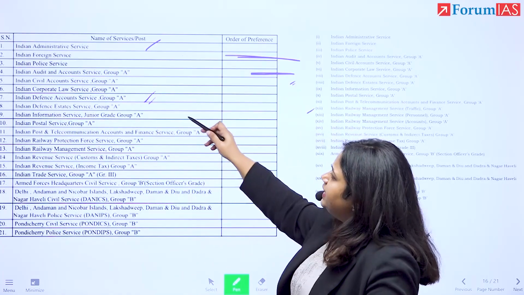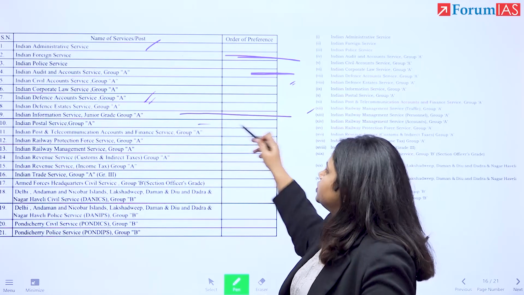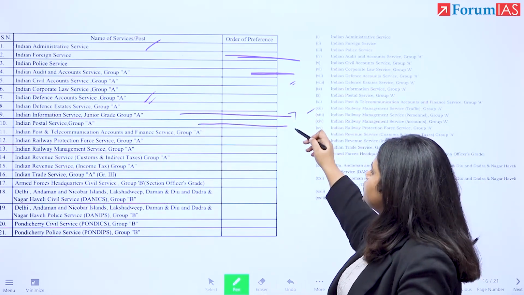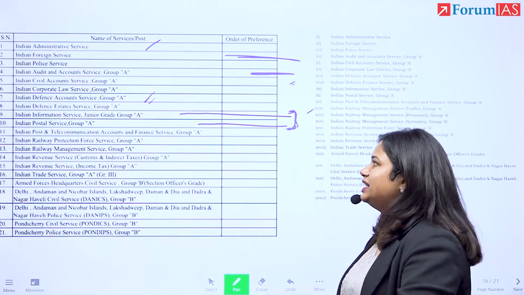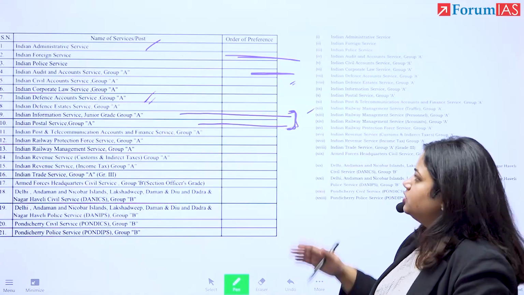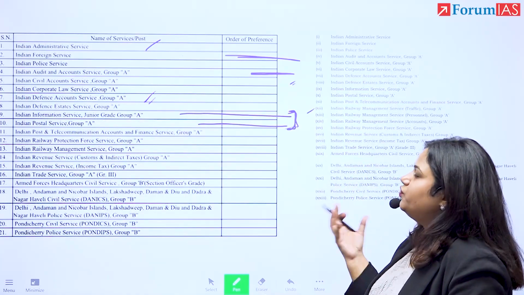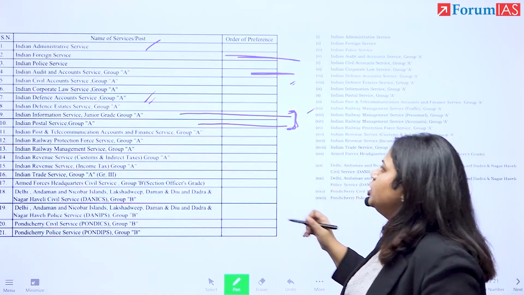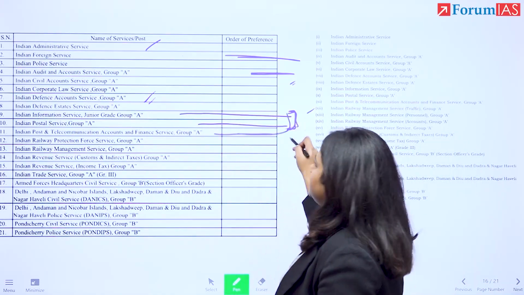Then, Indian Information Service and Postal Service, right? Here, this is the sort of service which will give you a desk job. It does not have a lot of public dealing, right? So for that, if you're the sort of person who feels that you do not want to get engrossed in all those things, this could also be helpful for you. Post and telecom finance is also in that similar group.